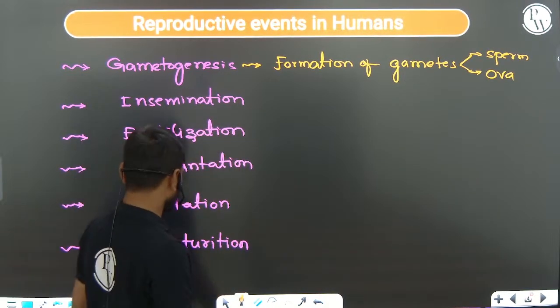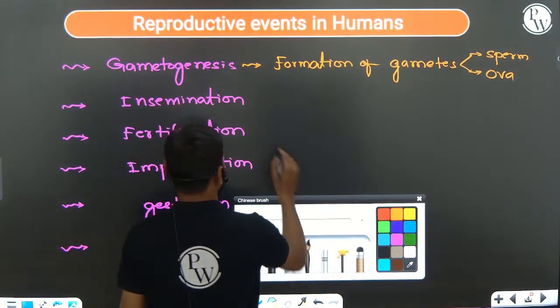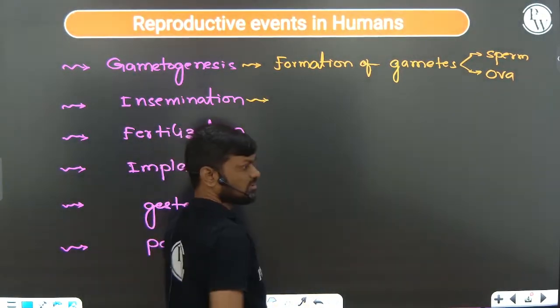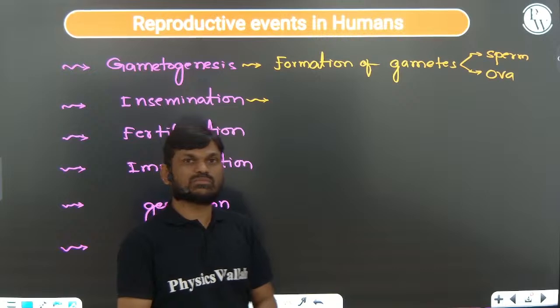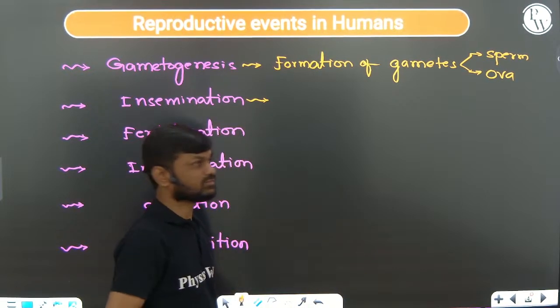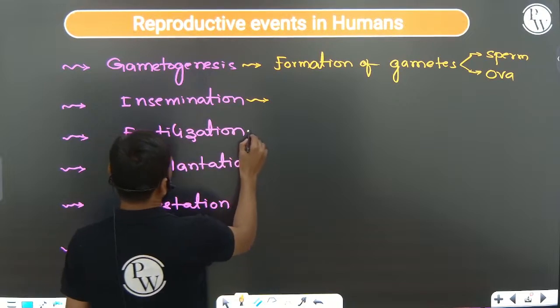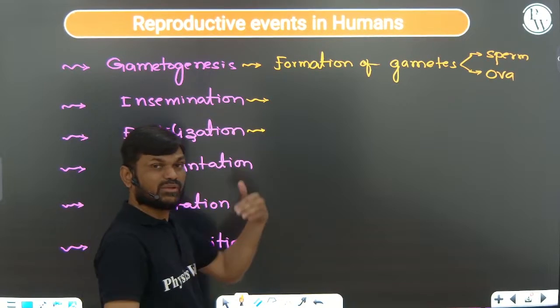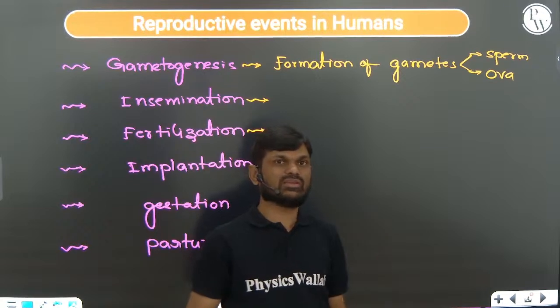And the second one, insemination: transportation of the sperm into the female genital tract is called insemination. And fertilization: fusion of the male and female gamete is called fertilization.